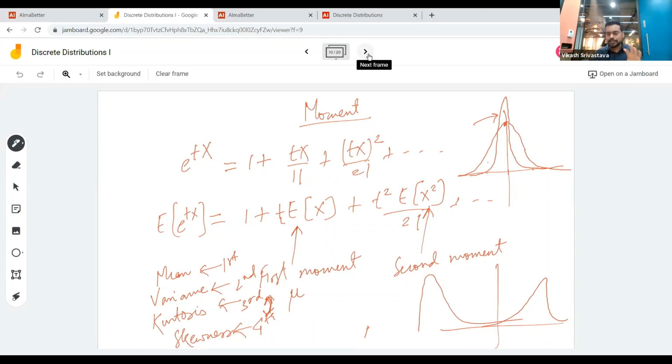So these are different statistics, or different metrics or quantities, which can tell you the nature of the distribution. Skewness is the third. Okay, thanks for correcting. So skewness is the third.